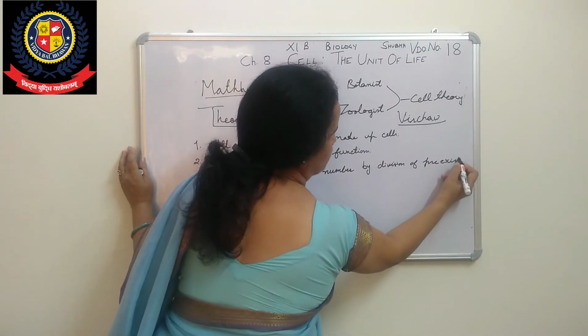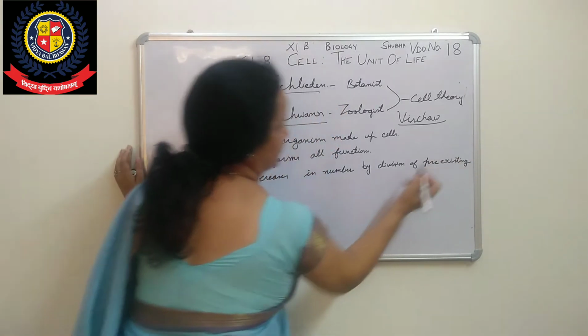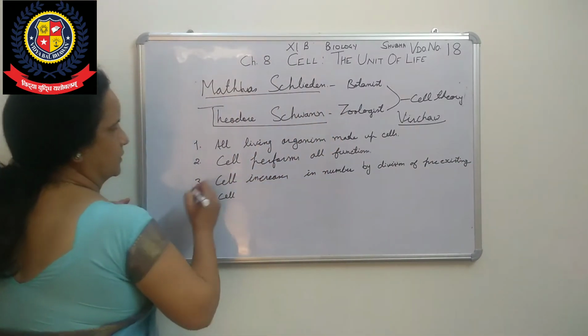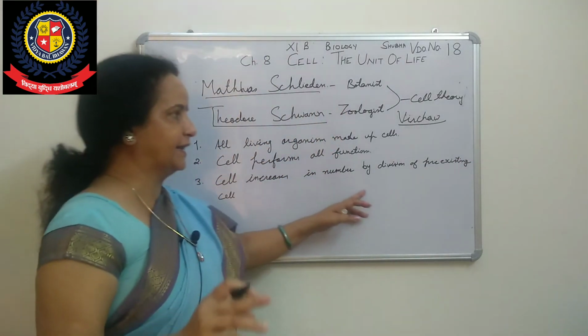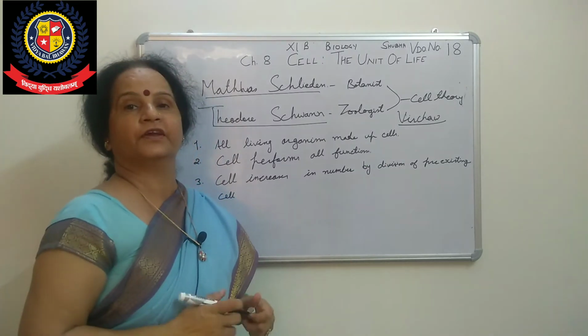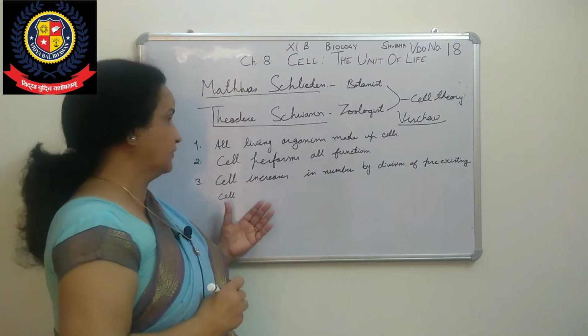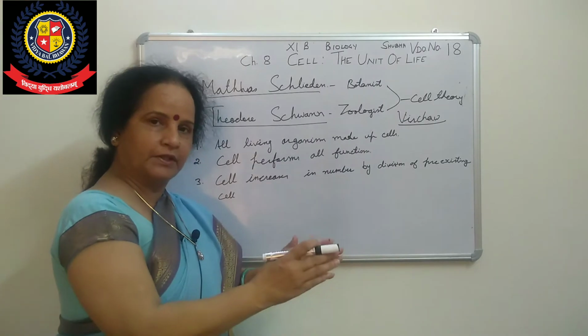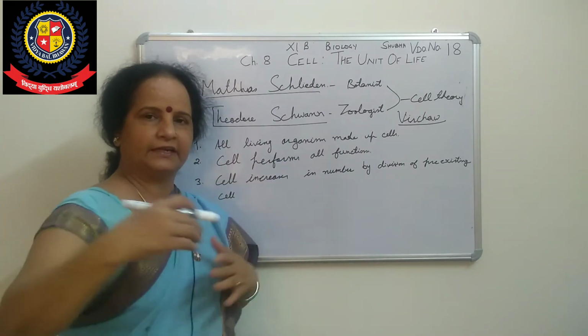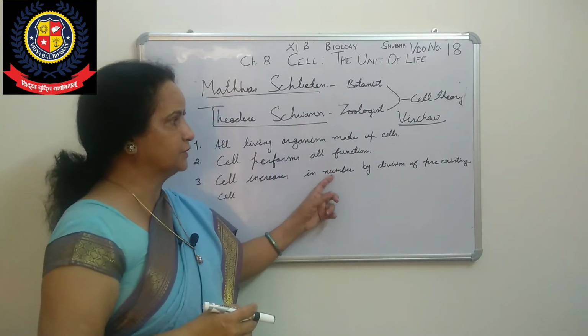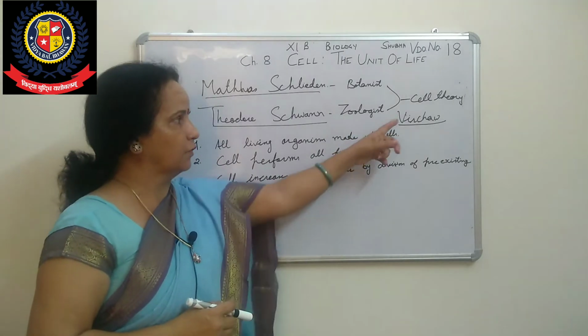A very important point he gave: pre-existing cell. It means first of all a cell should be there, then that cell will divide and become 2. So that is the third point given by Virchow.